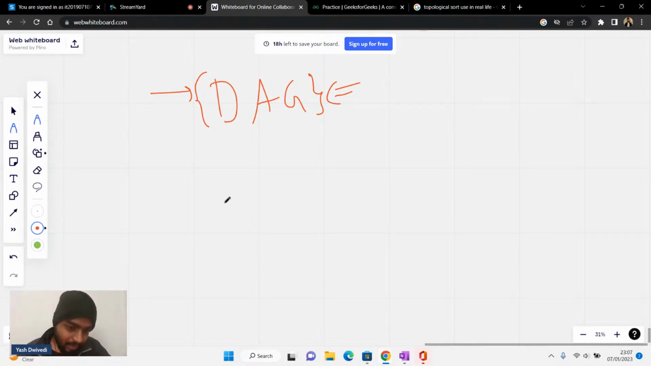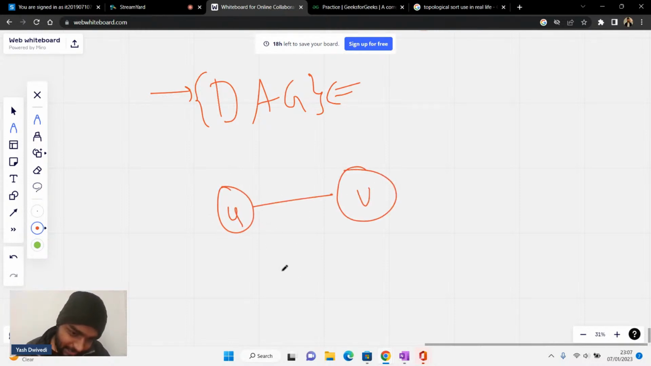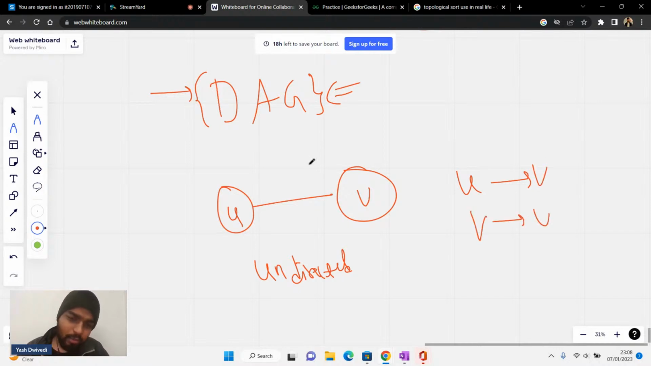Now what does directed mean? Let's say there is a node u and this node is v. If this edge is undirected, then this means that you can go from u to v, and you can also reach from v to u. You can go from u to v, and similarly you can go from v to u. This is what undirected means.